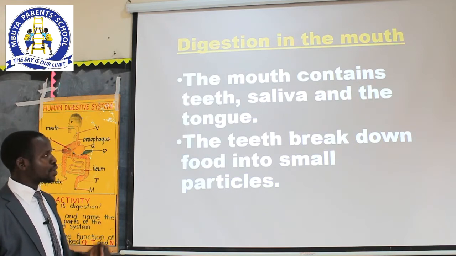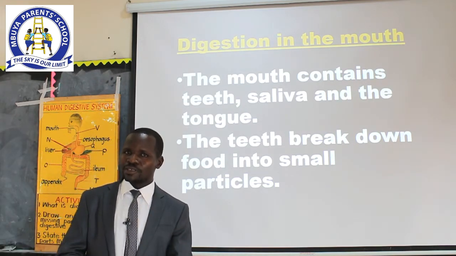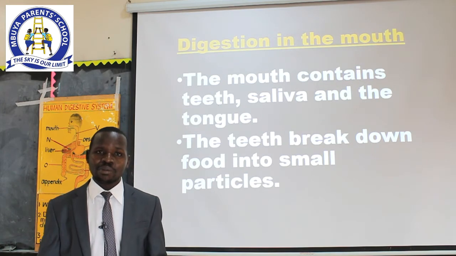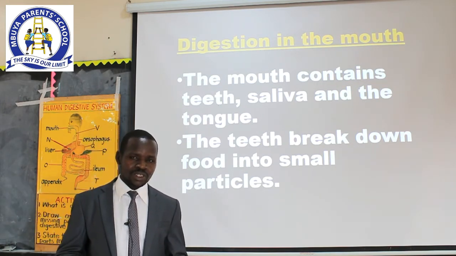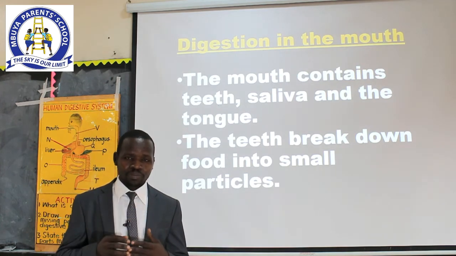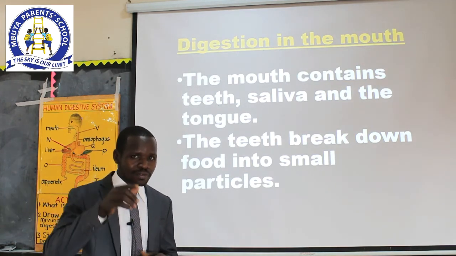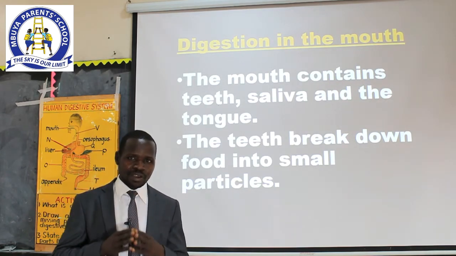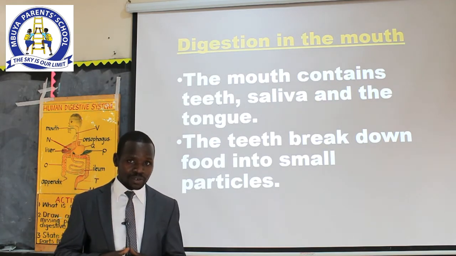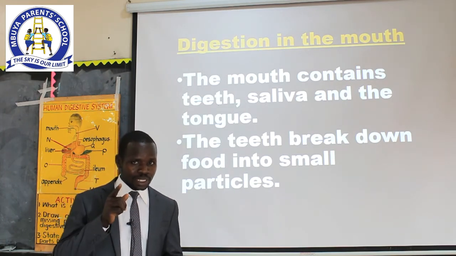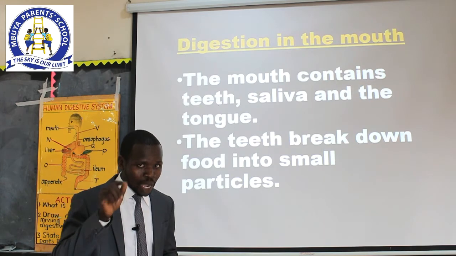So having looked at the properties of enzymes, let's go ahead and pick one of the parts of the digestive system and talk about it in detail. And that is the mouth. Dear learners, I'm talking about the mouth. You have a mouth. Do you know what's in your mouth? All right. So in your mouth, you have the teeth. You have yours. What else do you have? Good. We have saliva. And we also have the tongue. So these three parts that we have talked about play a very significant role during the process of food digestion in our body. And remember, we said that digestion of food begins in the mouth.